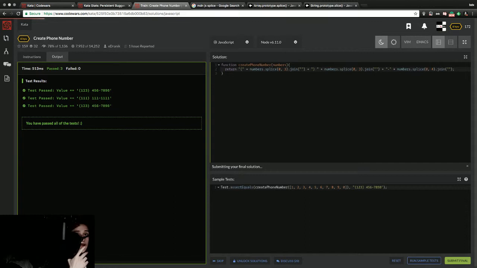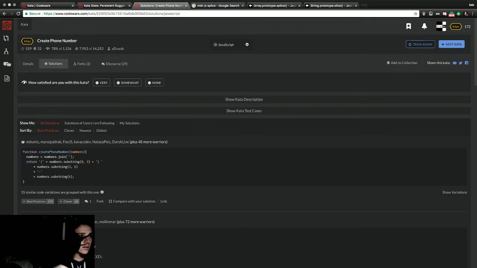Although I'm rather pleased with our solution, especially since we didn't have a complete meltdown. She's loading. Aha! Look at that. Yeah. Gotcha. So, return. That is easier to read, but numbers join numbers. Return numbers, substring, 0 to 3, 0 to 6.